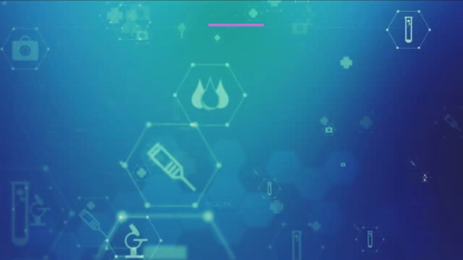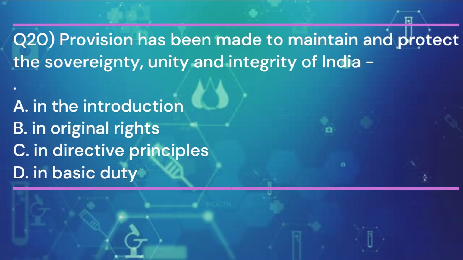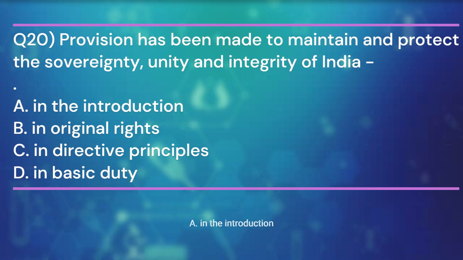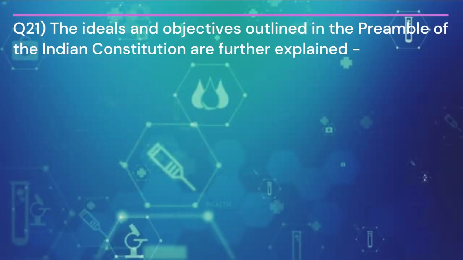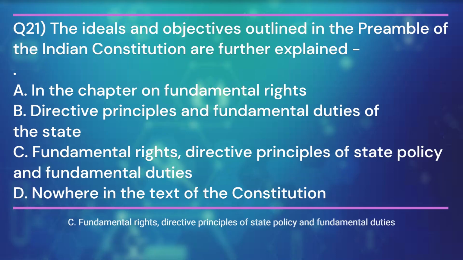Question 20. Provision has been made to maintain and protect the sovereignty, unity and integrity of India. And the answer is A. In the introduction. Question 21. The ideals and objectives outlined in the preamble of the Indian Constitution are further explained in which part? And the answer is C. Fundamental rights, directive principles of state policy and fundamental duties.